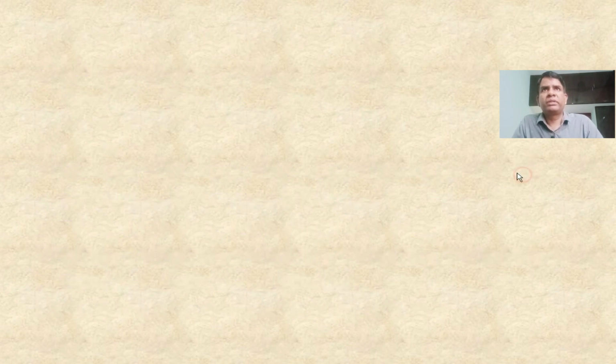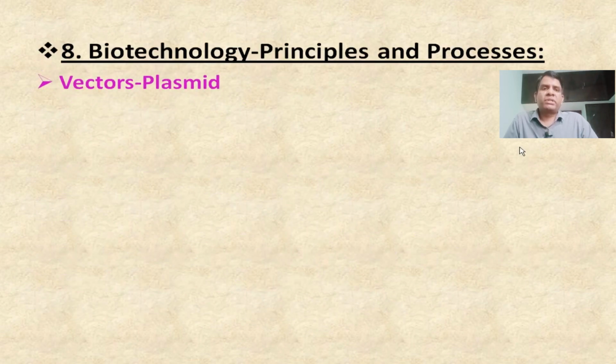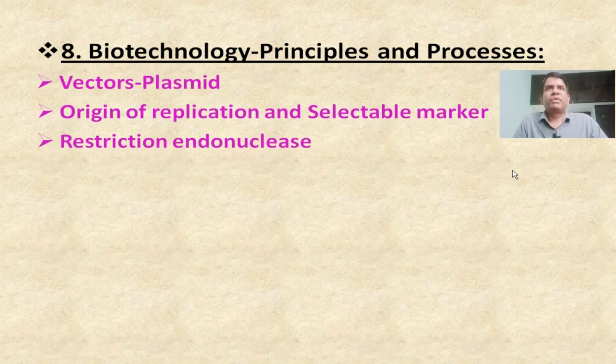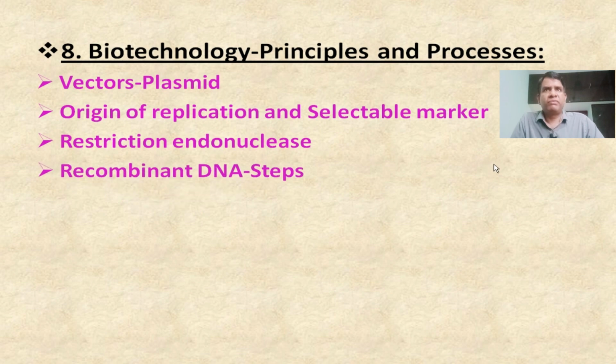Next chapter, Biotechnology: Principles and Processes. In this one, vectors are more important. Next one, origin of replication and selectable markers. These are asked for 2 marks, 3 marks, right? Restriction endonucleases for 3 marks.